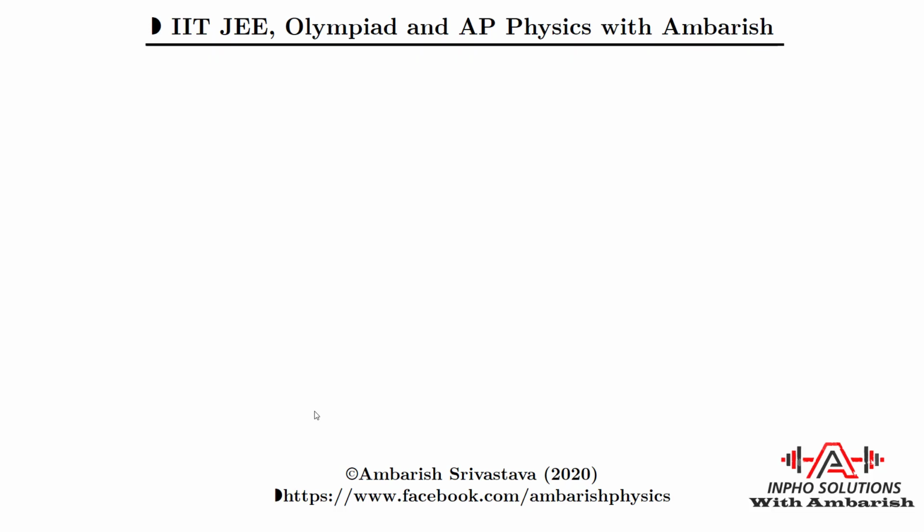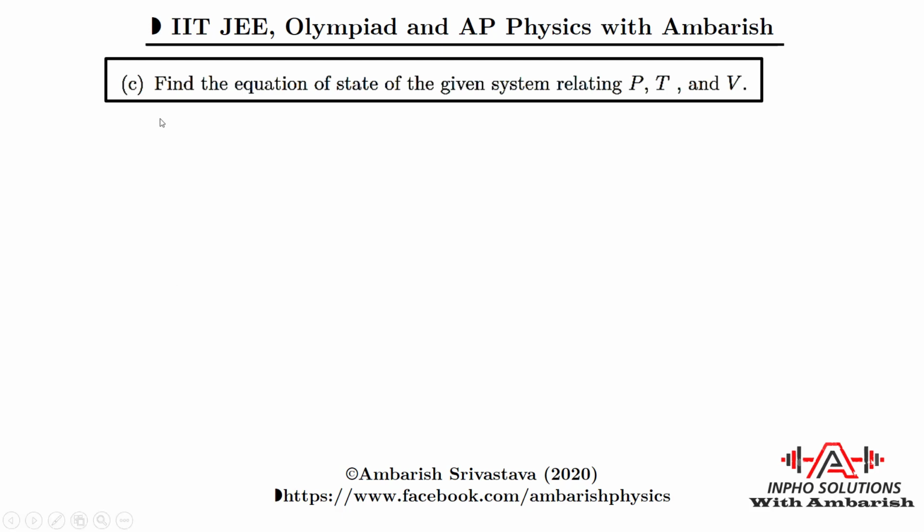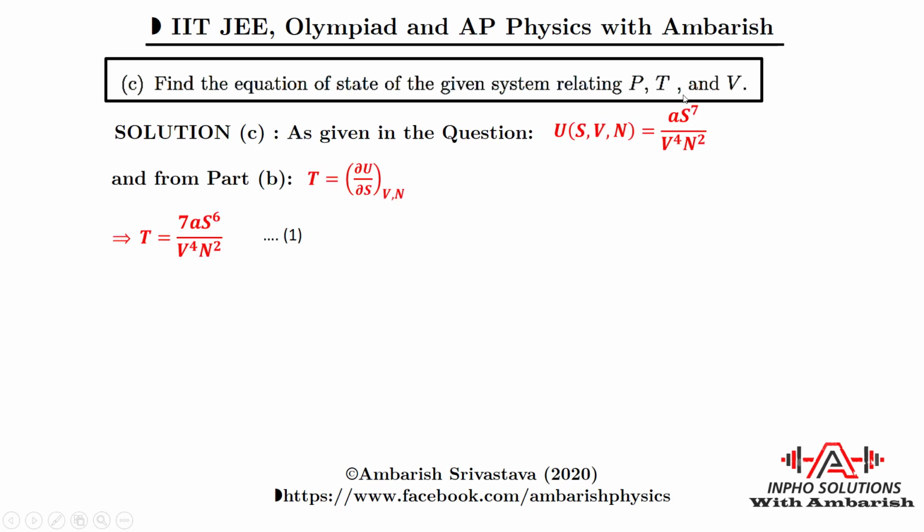So part C is just an application of the formula derived in part B. So what's the part C? Part C is find the equation of state of the given system relating P, T and V. So we have to find the relation between pressure, volume and temperature. Like for ideal gas we have PV is equal to nRT, but here the equation of state is going to be different. So what we can do, in the original question, it is given that internal energy varies as A S to the power 7 upon V to the power 4 N squared.